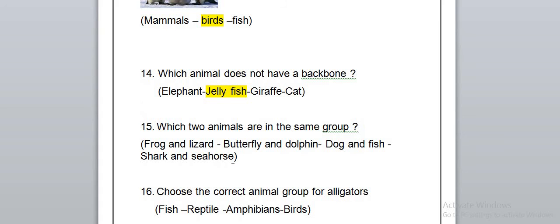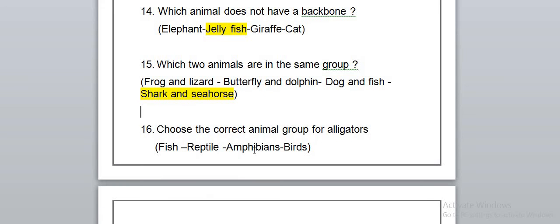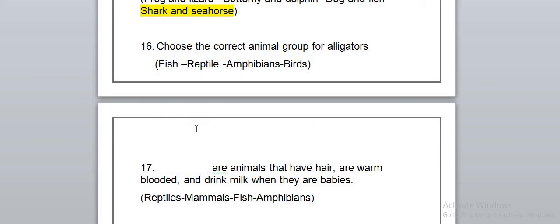Of course, the shark and seahorse, because both are fishes, while the frog is from the amphibians and the lizard from the reptiles, and here's the butterfly from the insects, and the dog is from the mammals. So it will be the shark and seahorse.